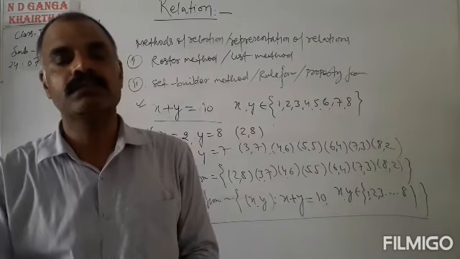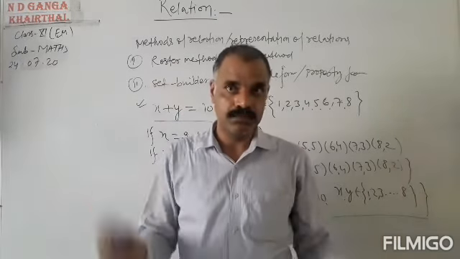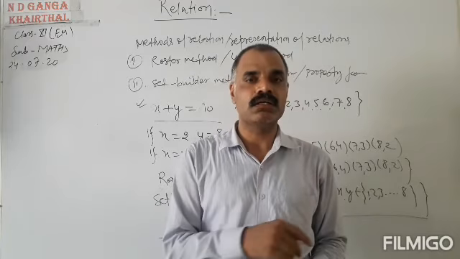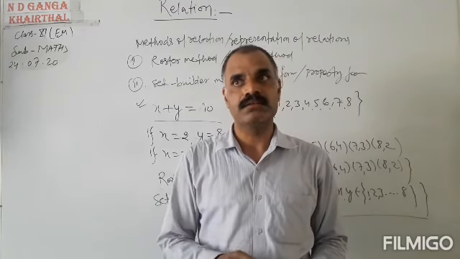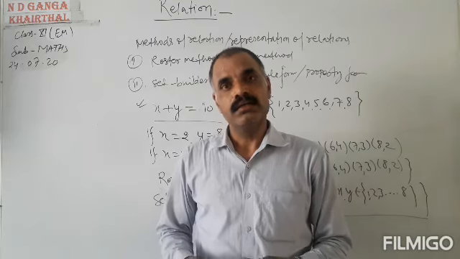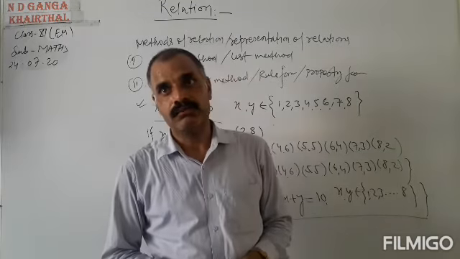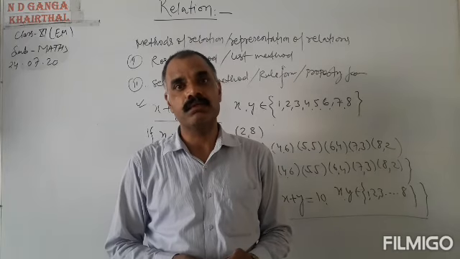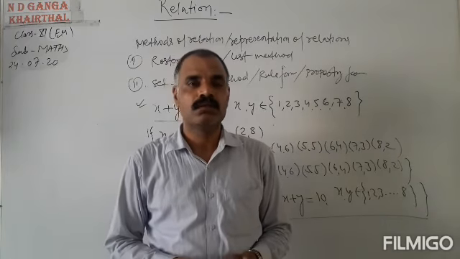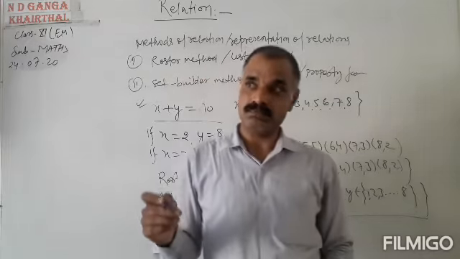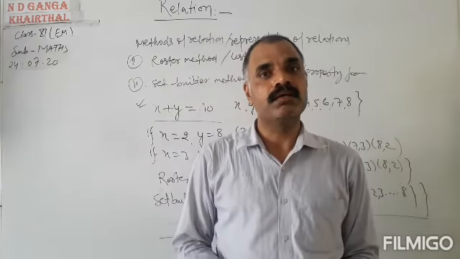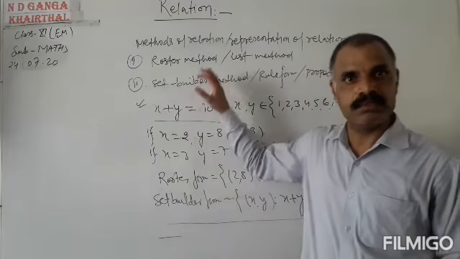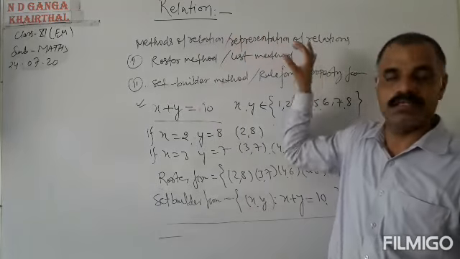So this is all about the relation. In this video we have learned the definition of a relation and different terms related to it, that is image, range, domain, codomain, etcetera. We have also learned how to represent a relation, the different methods of representing it, that is set builder form and roster form. And we have taken an example for a better understanding of the methods of relation.